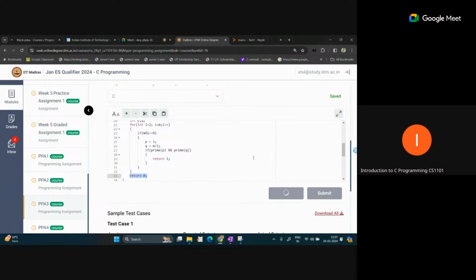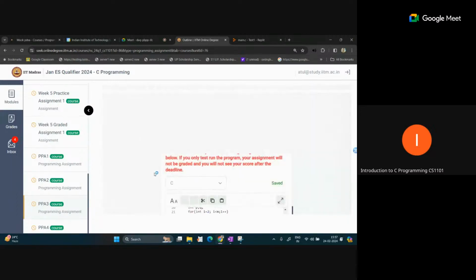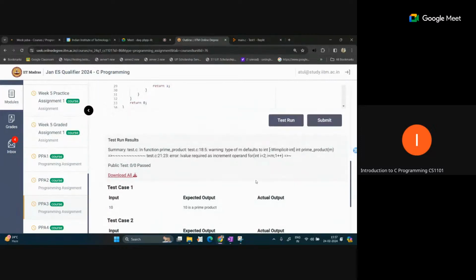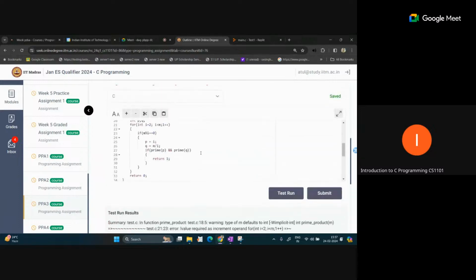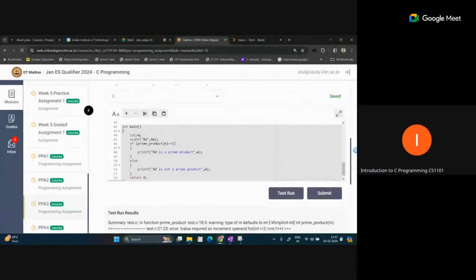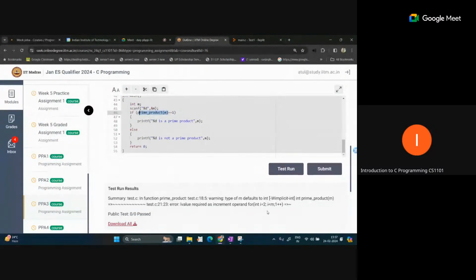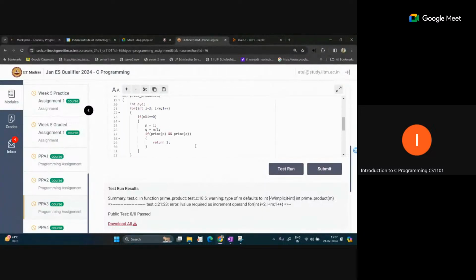So in this manner, we can write the solution for this. Let me check the code. So we are getting some error. Okay, wrong type of M default and prime product M. Oh, okay, the error is here.